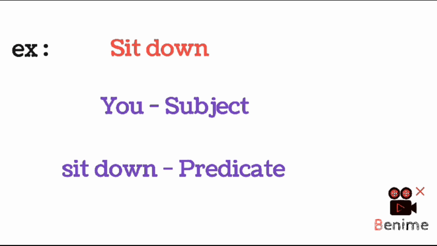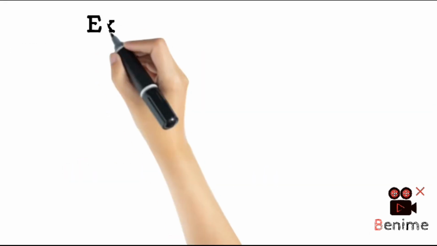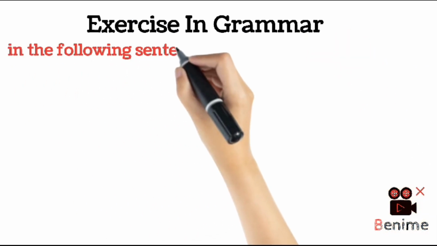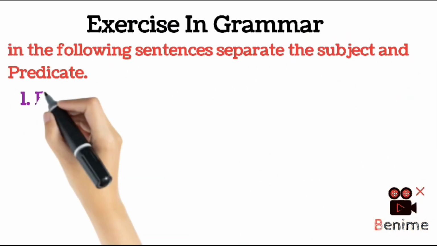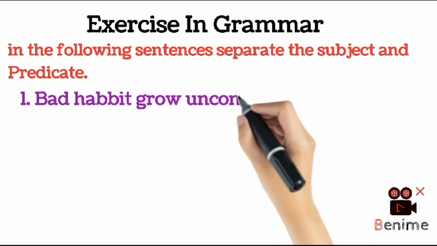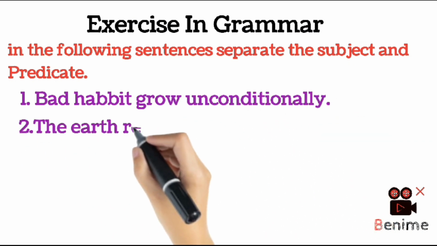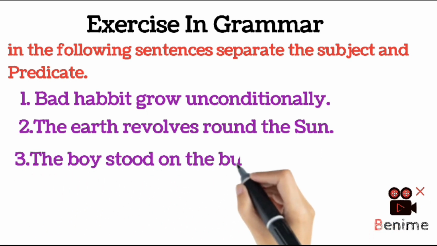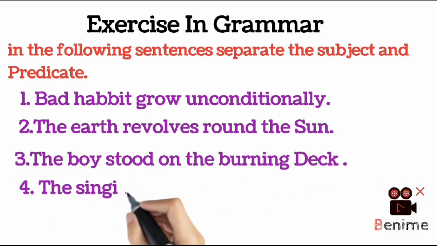After all these examples, I hope now you will be able to identify subject and predicate in a sentence. I will give you some exercise. In the following sentences, identify the subject and the predicate. Pause this video, solve these, and comment your answers in the comment section.